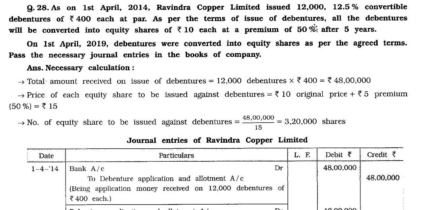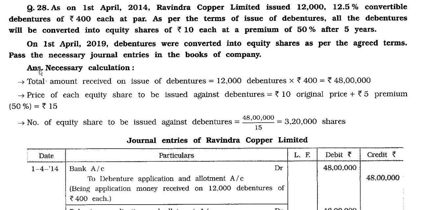When the debenture is issued, it is at par, rupees 400. But when we convert into shares, it is rupees 10 with a premium of 50% after 5 years. On 1st April 2019, debentures were converted into equity shares as per the agreed terms. Pass the necessary journal entries in the books of the company.